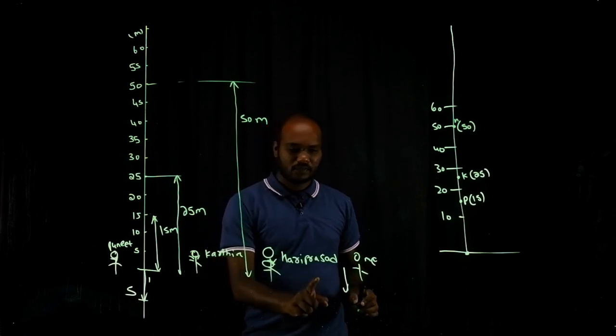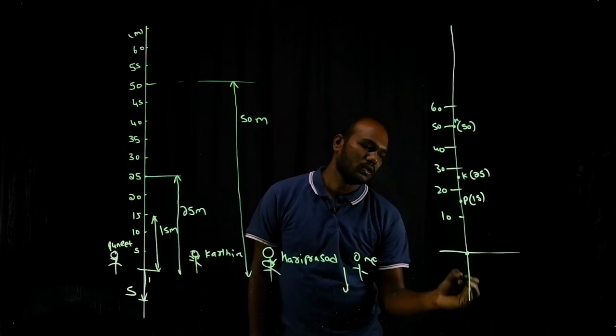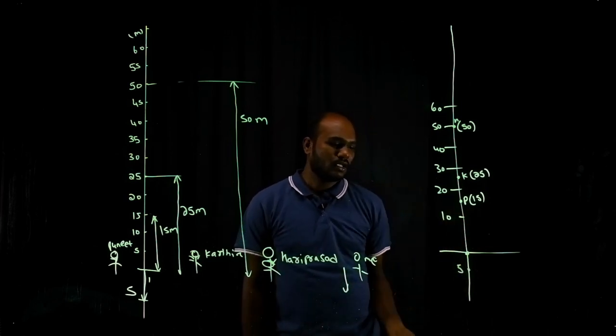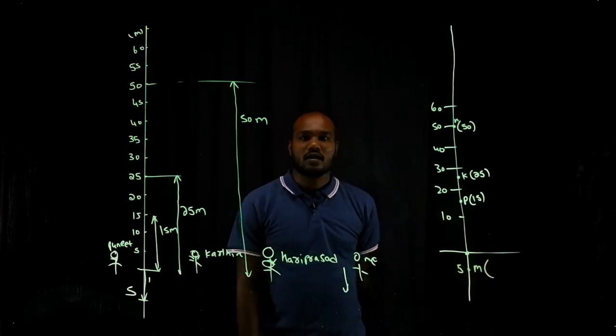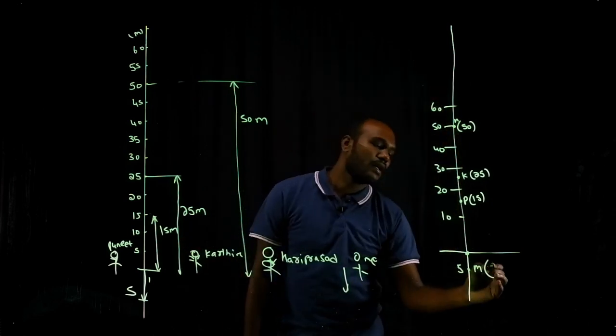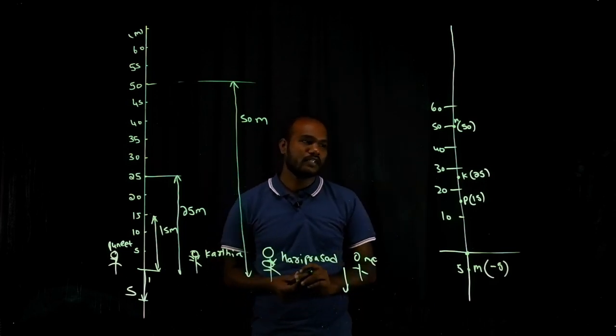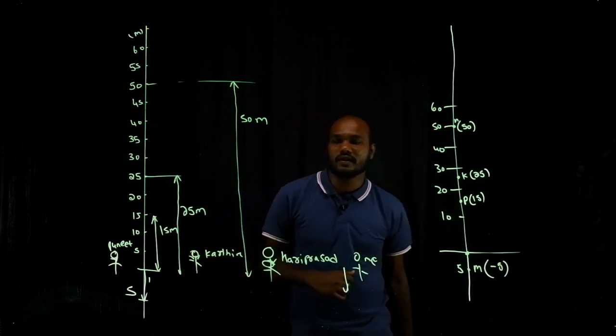How much did I go down? 5 meters. So this is 5 meters. So me, positive 5 or negative 5? Because these are all positive, this will become negative 5. Is that good? Okay.